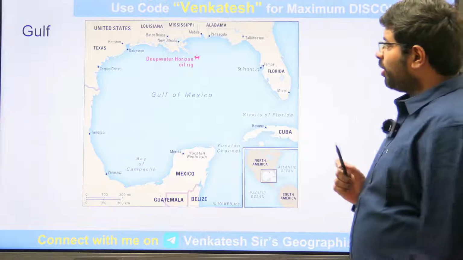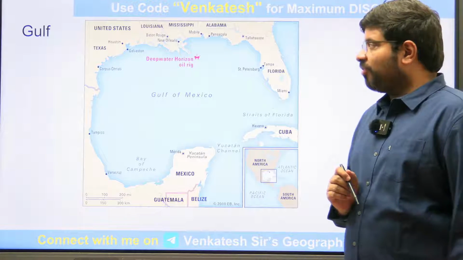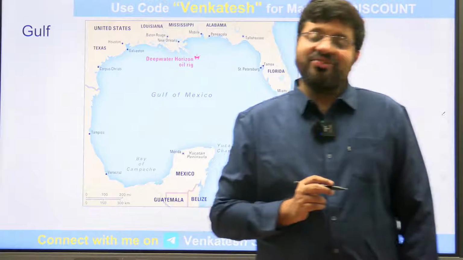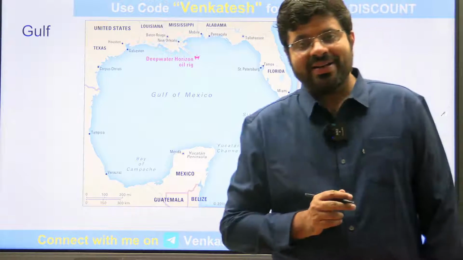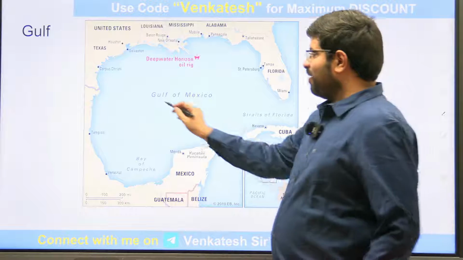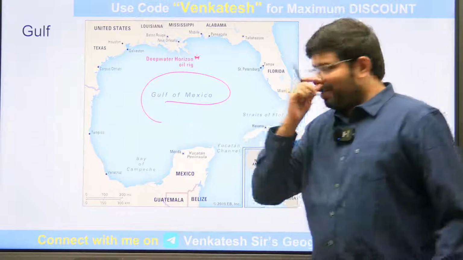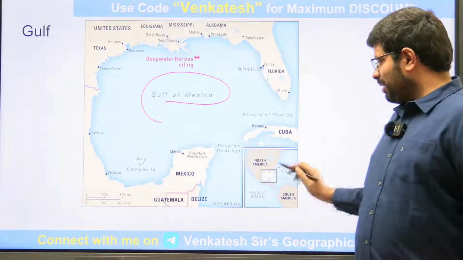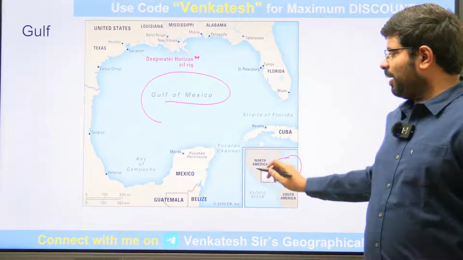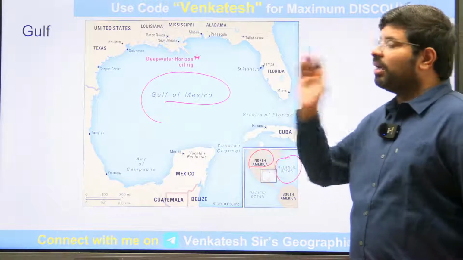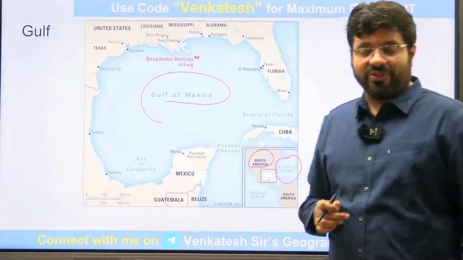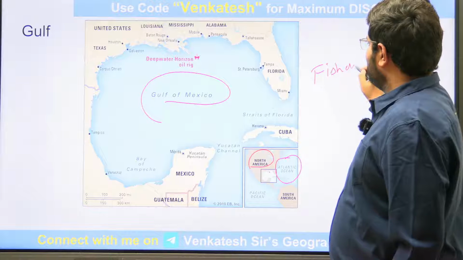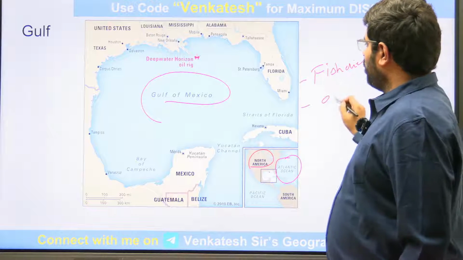Then one more important thing. You see here, Gulf of Mexico. The moment anyone talks about Gulfs, this is the first thing that comes to mind. Gulf of Mexico, USA, a very, very huge body, a big Gulf, right? You can see it in the Atlantic Ocean, entering into America. This is one of the widest Gulfs of a region, very important for fisheries and very important for oil.